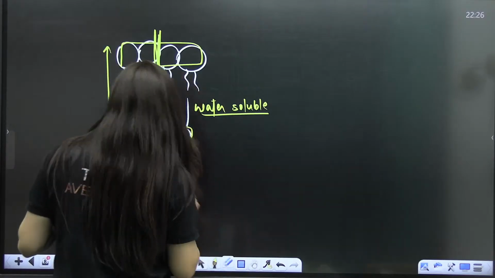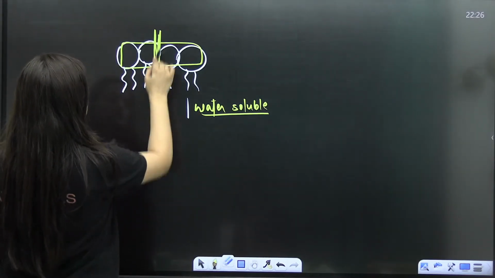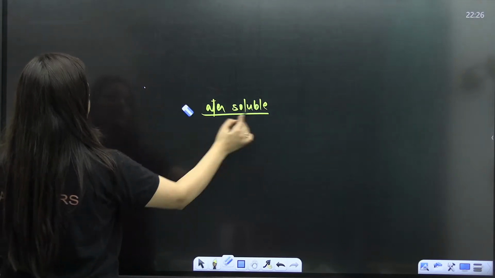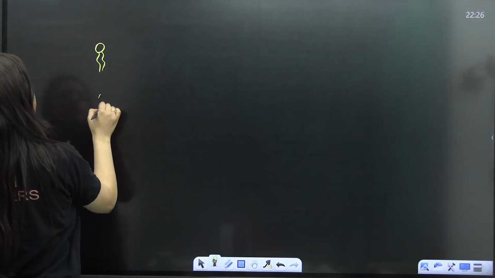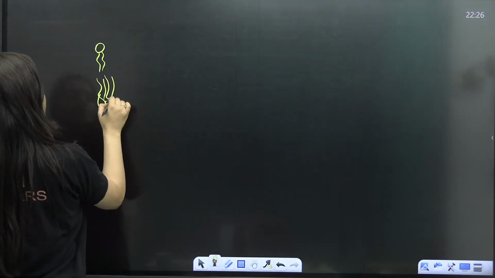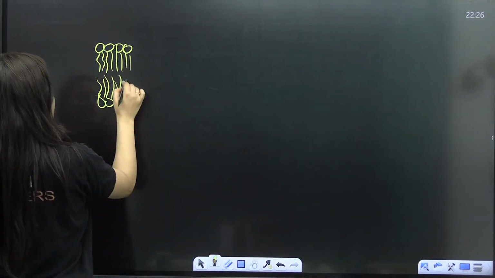If I'm talking about this particular diagram, let me clear it and then I'll make it. Let's suppose this, just showing you this.